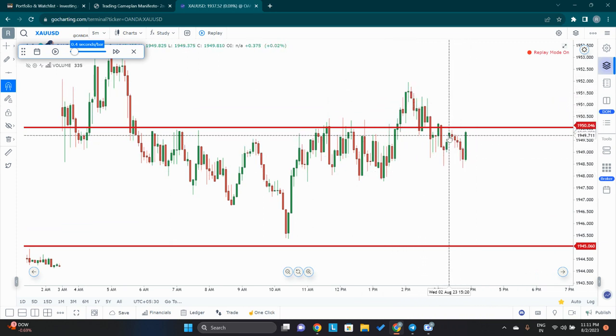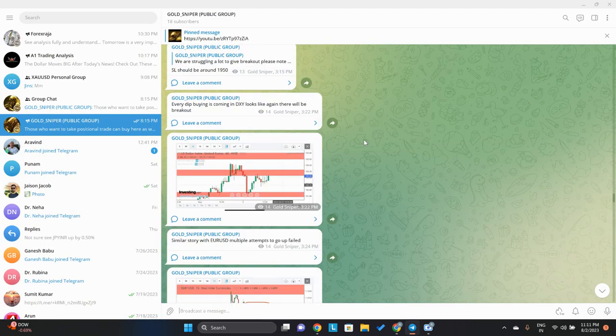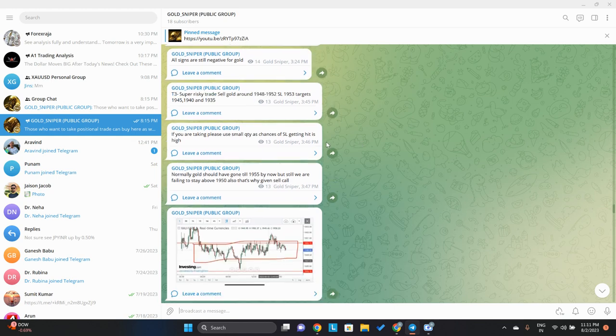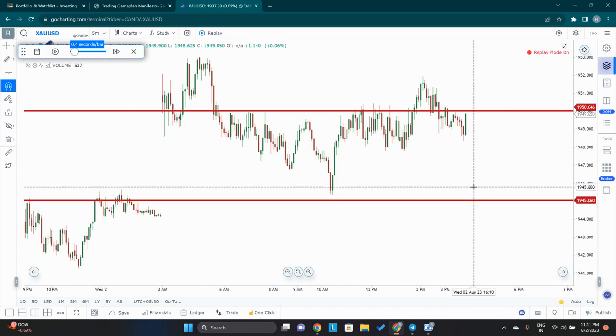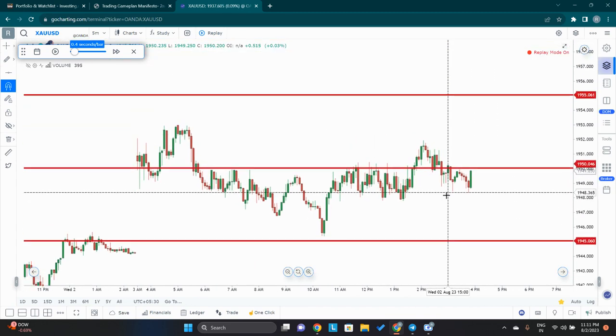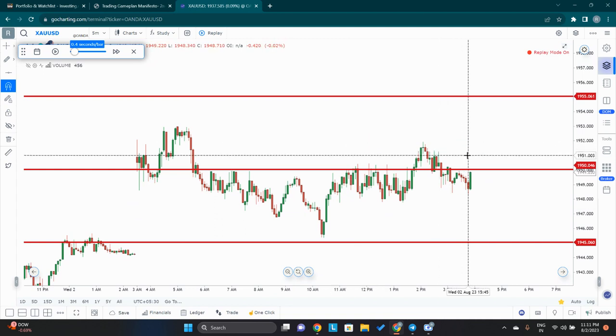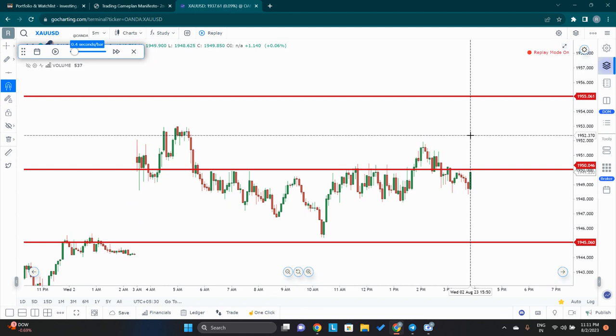And when it came inside this region again, I gave a third sell call, because price was not able to give a breakout. So I wrote here T3 super risky, sell gold between 1948 to 52, stop loss 1953, for targets 1945, 40 and 35. And what happened? The operator knows how retail people think. Since I saw this head and shoulder pattern, a whole lot of retailers must have also seen it, and they must have gone long.